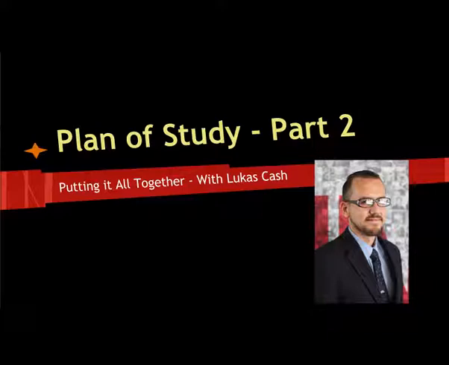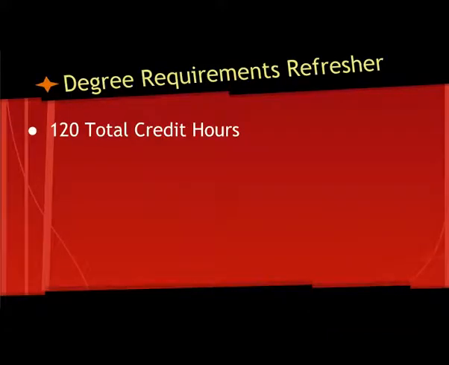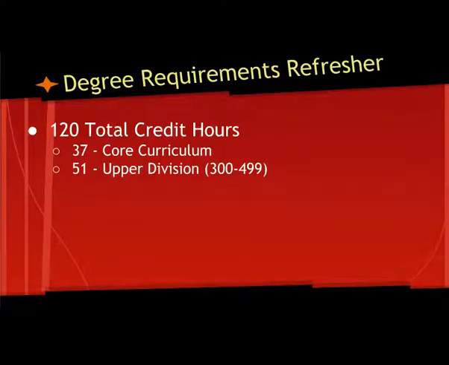Now, as a reminder of the degree requirements, the Bachelor of Liberal Arts requires 120 total credit hours. 37 hours of the core curriculum, so those are those general education requirements that every undergraduate student has to satisfy. At minimum, you need to earn 51 hours of upper division credit, and that leaves 32 hours for electives or prerequisites.